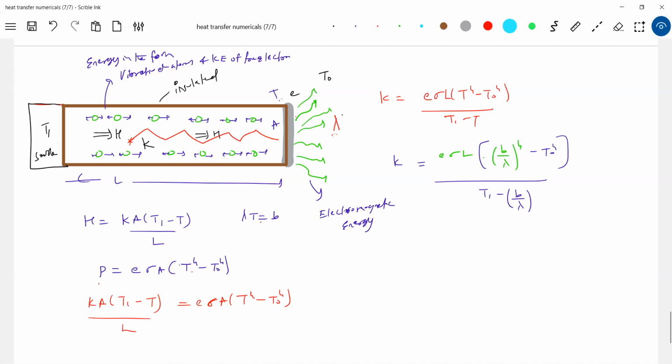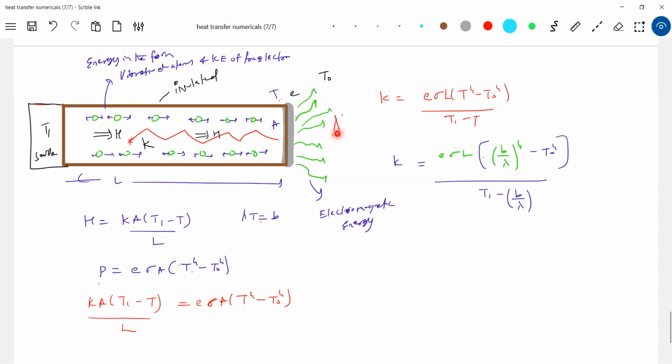Same thermal energy only. The thermal energy here is in the form of mechanical energy of the atoms, like thermal vibration energy of atoms, and kinetic energy of random motion of free electrons. And here it will be in the form of electromagnetic energy. Here it will move in the form of a wave. Here in the form of electromagnetic wave, the thermal energy will propagate.